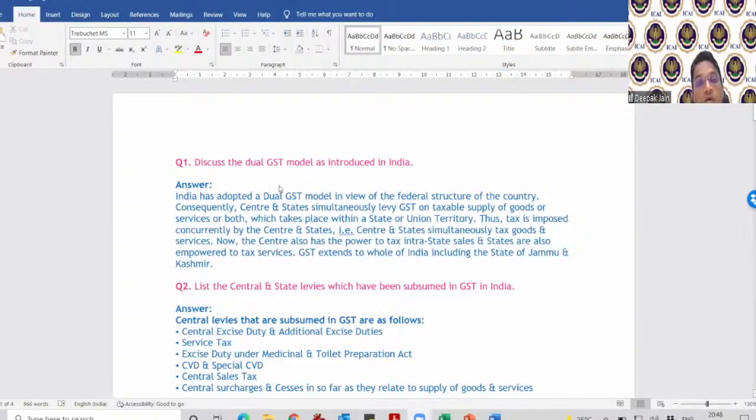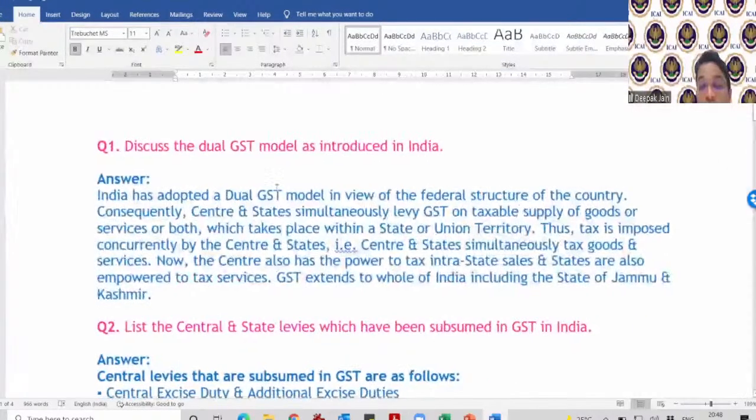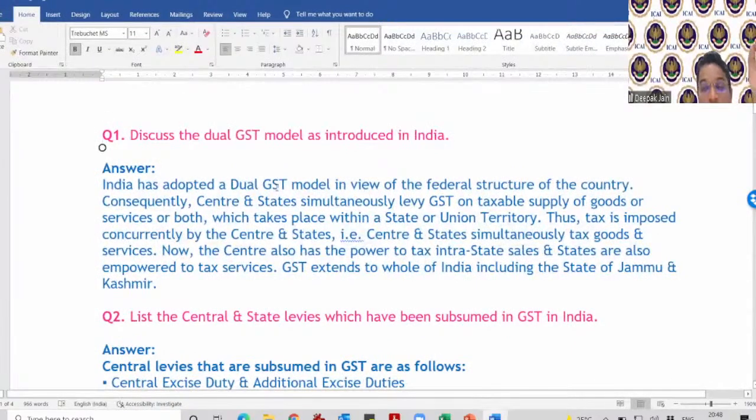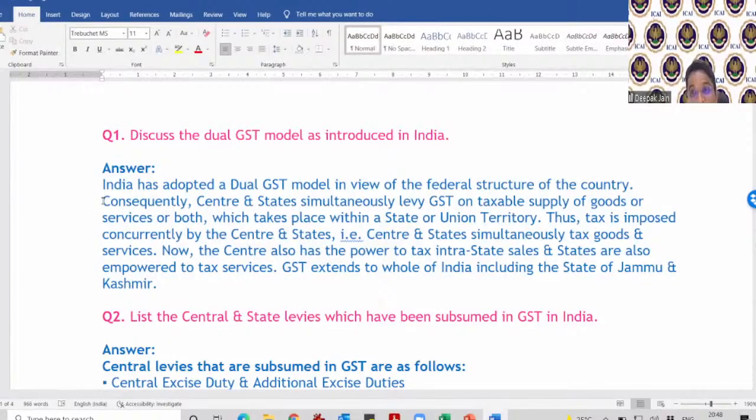Discuss the dual GST model as introduced in India. India has adopted the dual GST model in view of the federal structure of the country. Okay, you have to write this very importantly, federal structure. Consequently, the central and state government simultaneously levy GST on the taxable supply of goods or services or both, which takes place within a state or union territory. Thus, tax is imposed concurrently by the center and states. The center also has the power to tax interstate sales, and states are also empowered to tax services, and GST extended to whole of India including the state of Jammu and Kashmir.